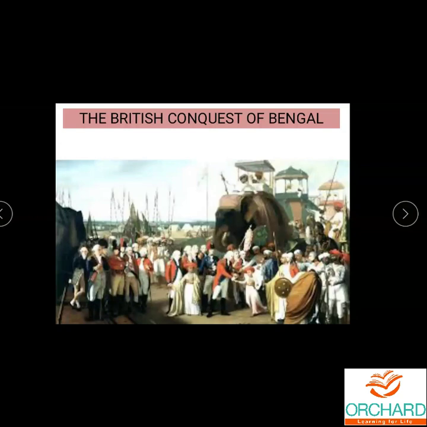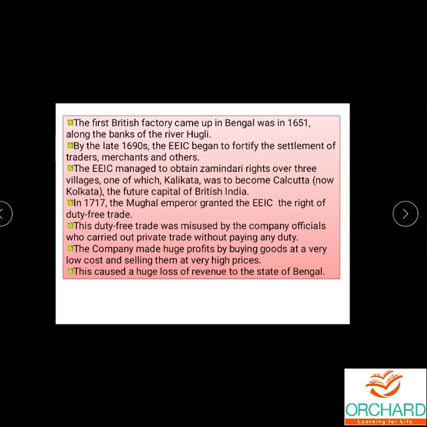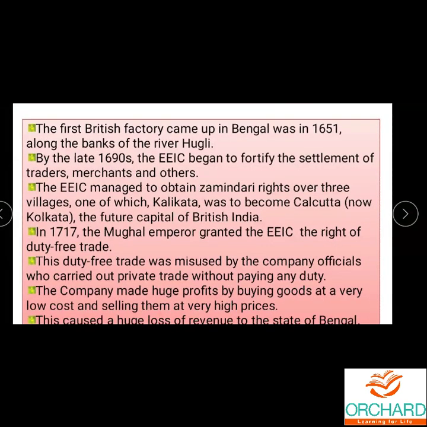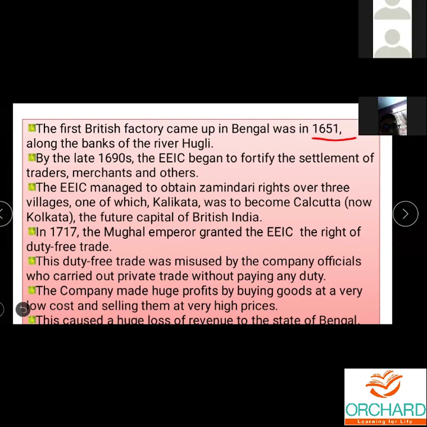So there was a war between them. This is called what? Conquest of Bengal. The first British factory came up in Bengal in the year 1651. Which year? 1651. The first British factory came up in Bengal in 1651 along the banks of the river Hooghly.